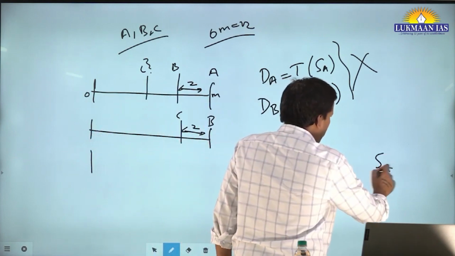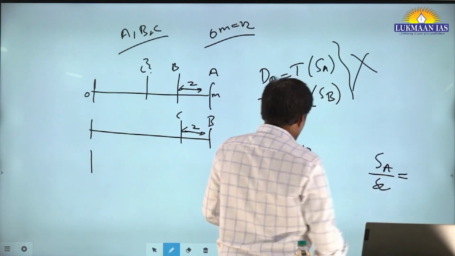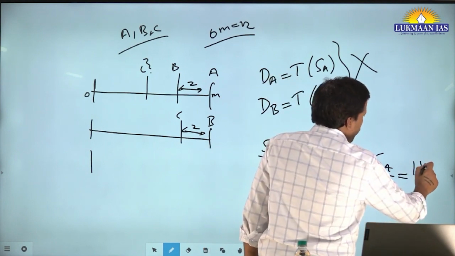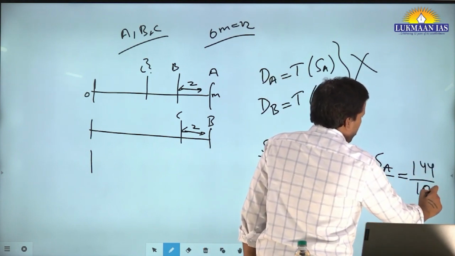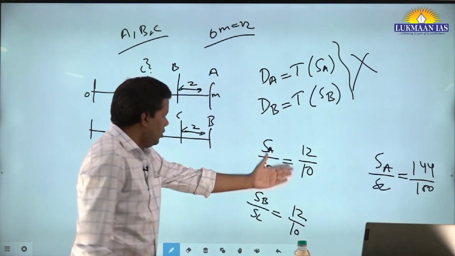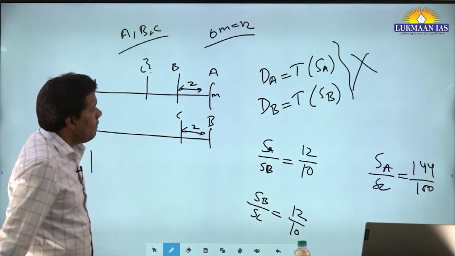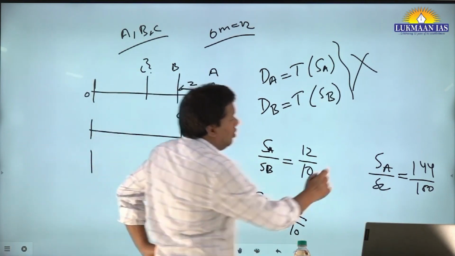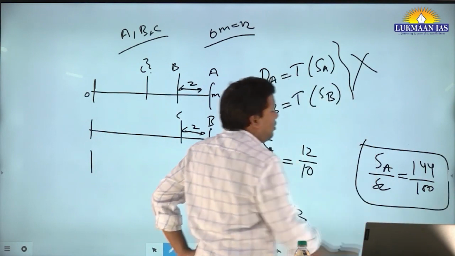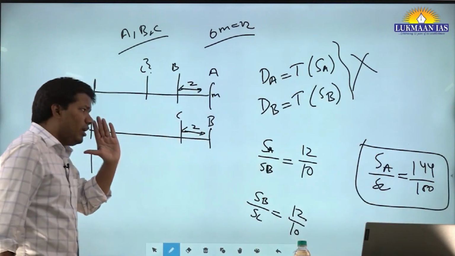You will multiply this thing, right? Then you will say 144 upon 100, right? 12 into 12. So I think this is very clear. Now see, once this thing is clear, you should be able to see the answer directly.